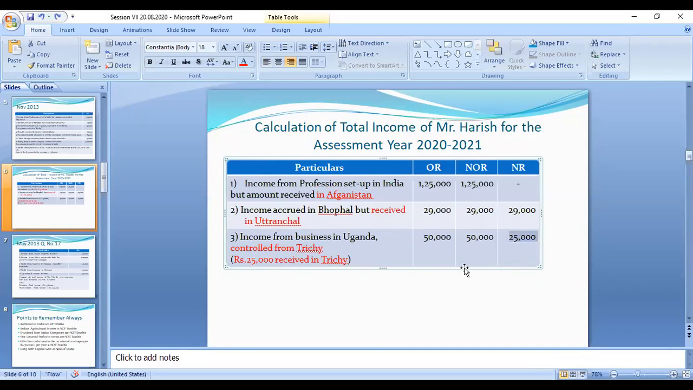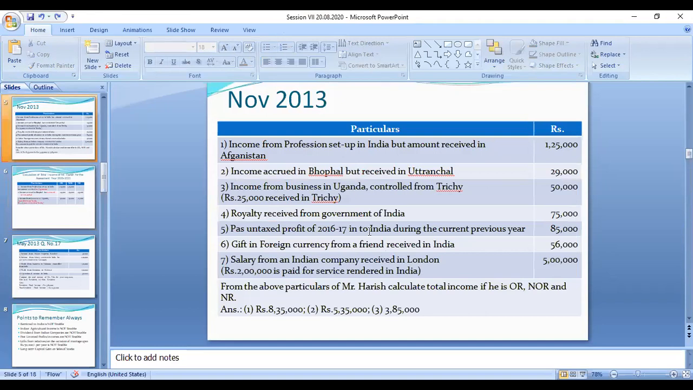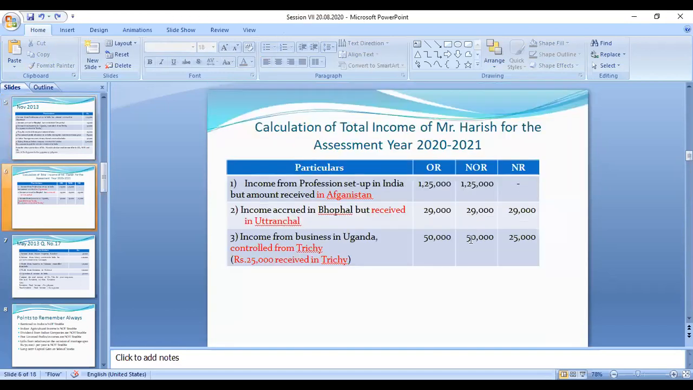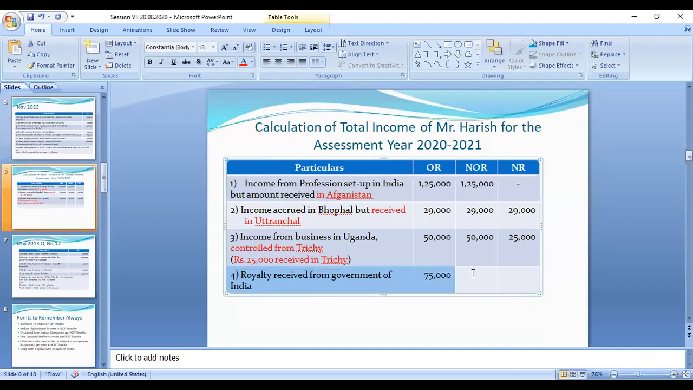Right, now we come to the fourth category. Royalty received from Government of India. This is an amount of Indian income.